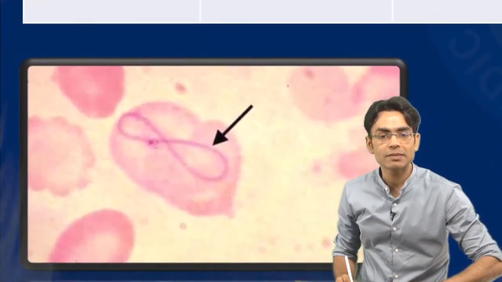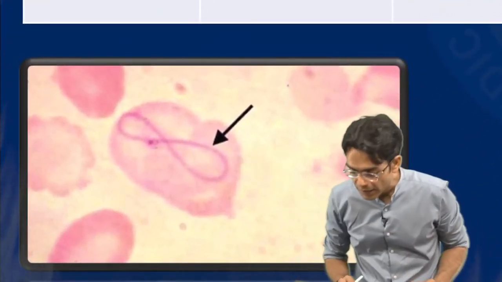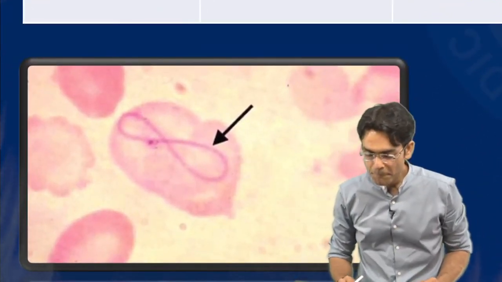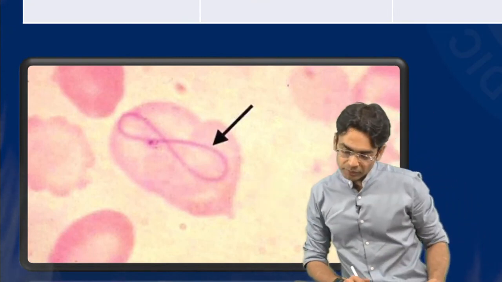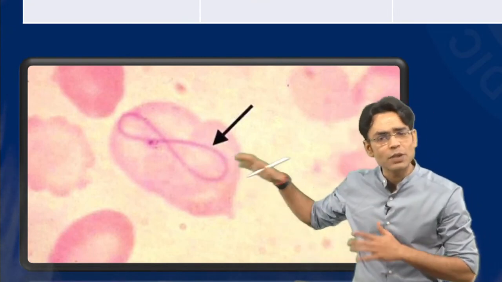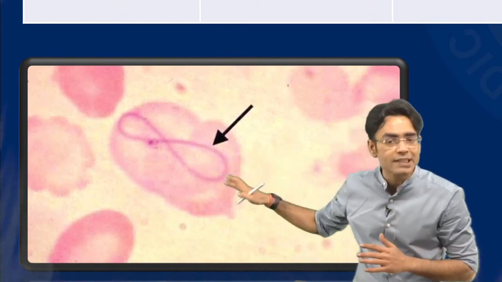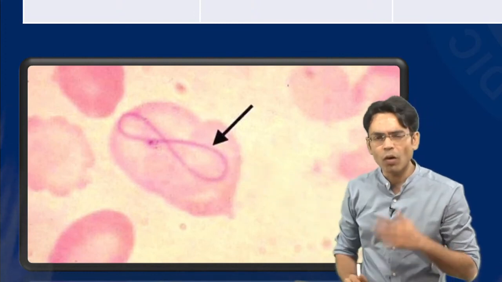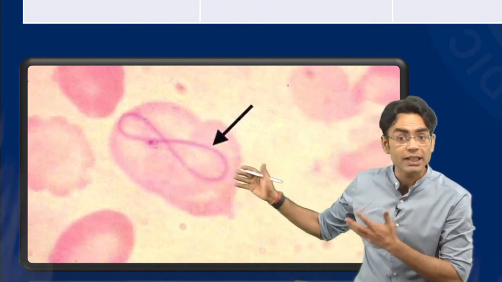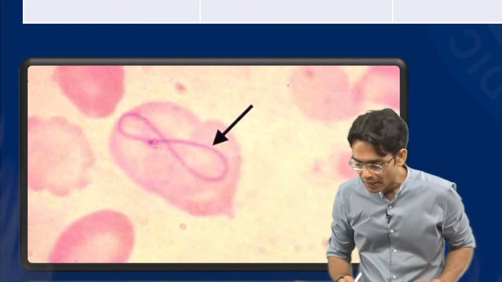Which cell is this? What is this particular cell? What is this cell? Come on. And in which anemia are we seeing this? We are talking about megaloblastic anemia. We see this in megaloblastic anemia. This is a very peculiar cell. Figure of 8 we have, not always present with figure of 8, but if it is there then it is absolutely a characteristic cell.